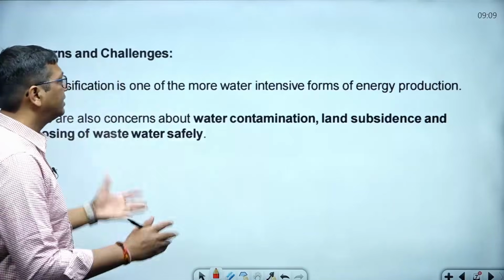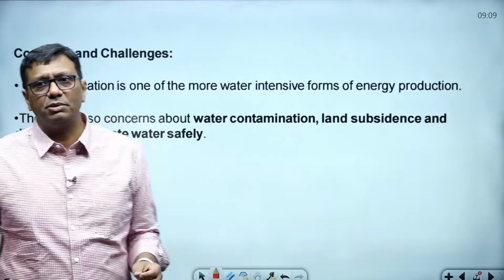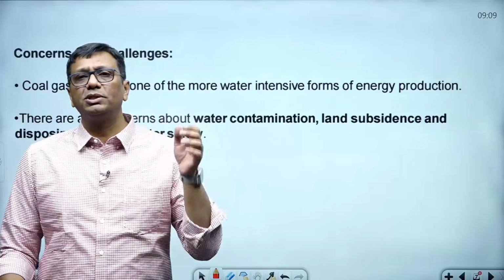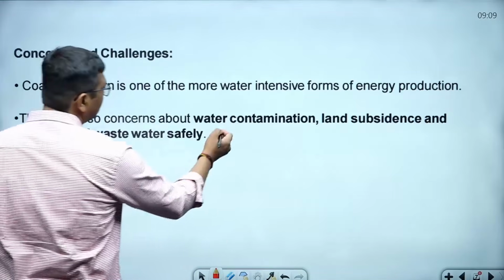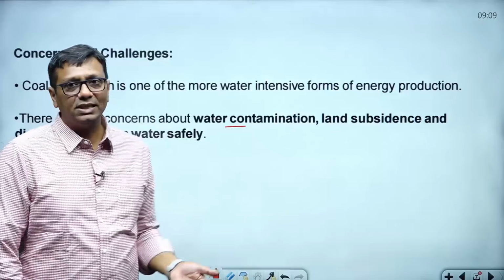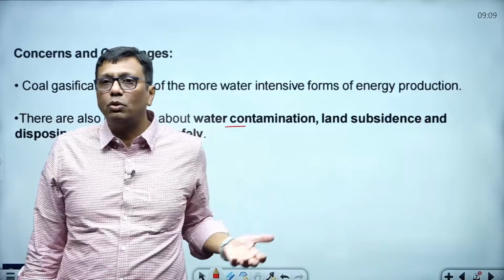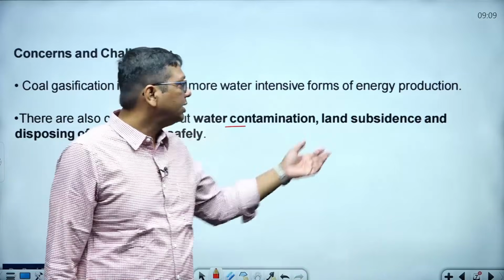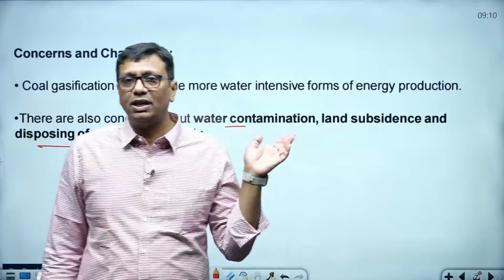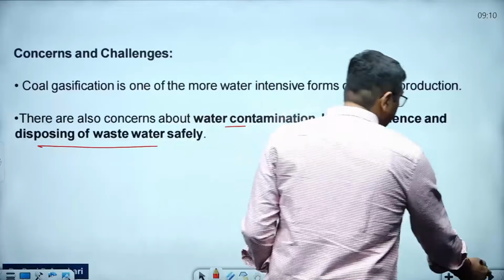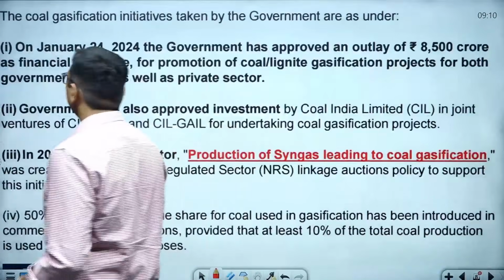So somehow, with water-intensive forms of energy production, if you want to use coal, you must clean it. Side by side, water contamination and land subsidence are there, guys, because you are separating the coal from the coal mines. That is also a very common thing. Disposing of wastewater safely, heavy metals are there. So these are some concerns in that case.